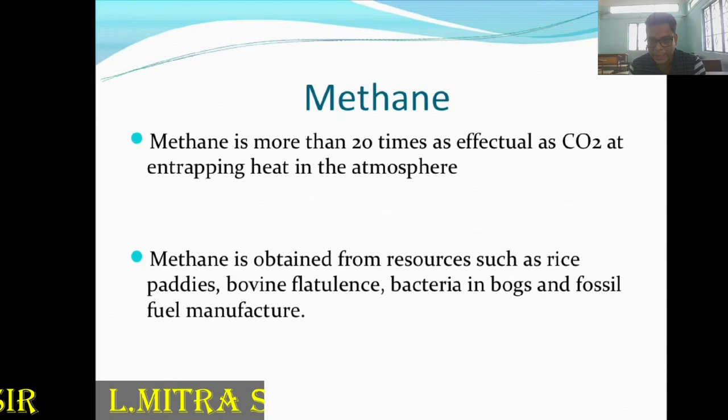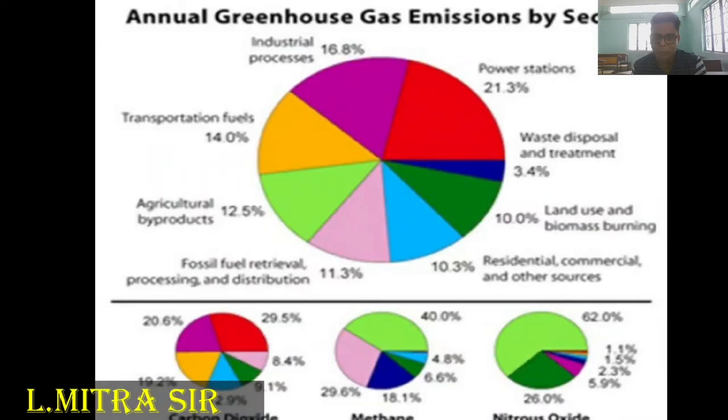Then you can see the annual greenhouse gas emissions by sector. Industry is 16.8%, power houses 21.3%, waste disposal 3.4%. Every year, every sector emits more greenhouse gases such as carbon dioxide, nitrogen dioxide and methane. Burning of fossil fuel is also responsible for 11.3%. Agricultural byproducts create methane gas, and that is also about 12%. So these are the main emissions by each sector.